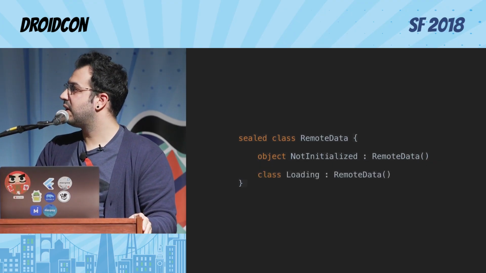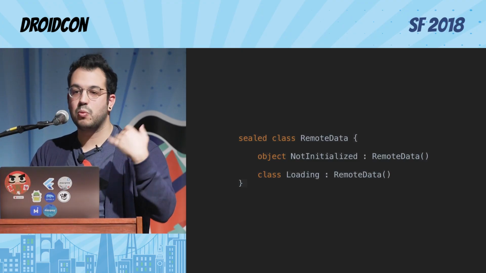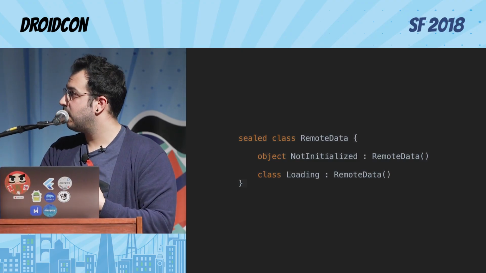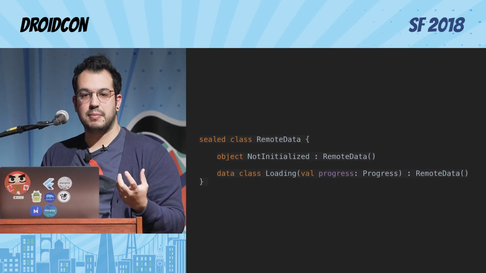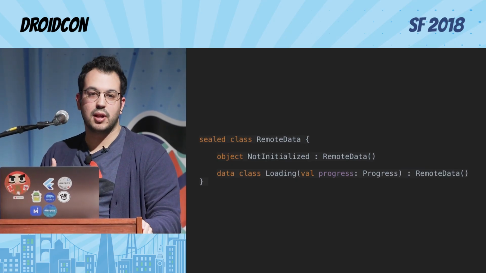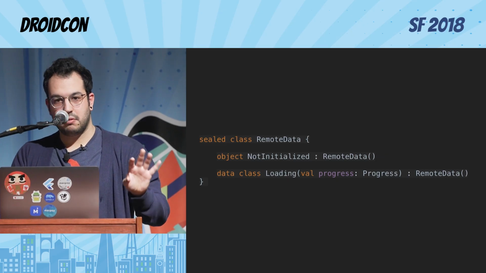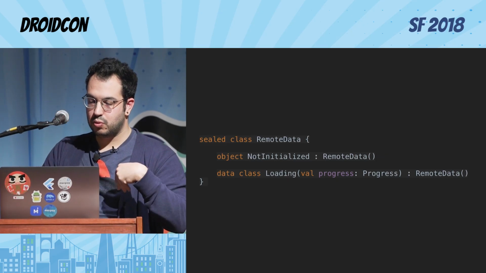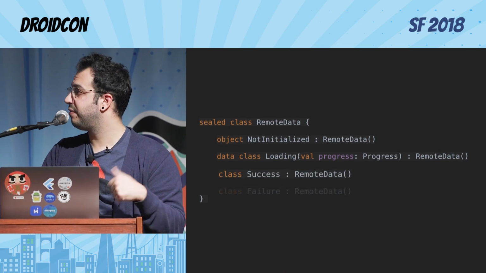And then you have the class Loading, right? This is the other state. You are loading. You are actually making the request, and you are waiting to get all the data. And that actually could be a data class because it's going to have some value. You're going to have a progress that you probably want to update the UI with when you get a new progress, right? And then the classic two results of a network request are either success or failure.